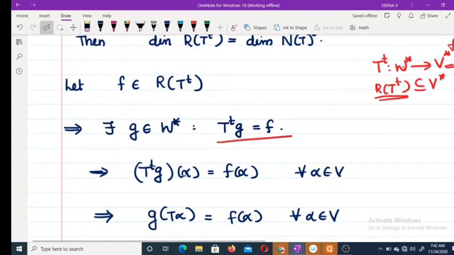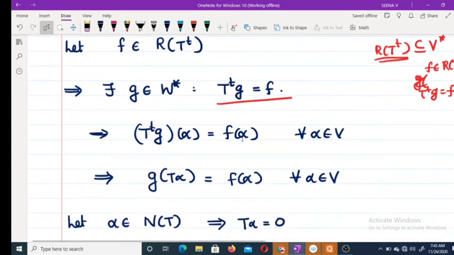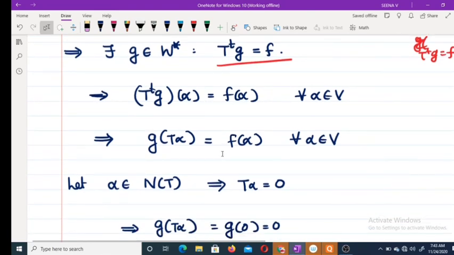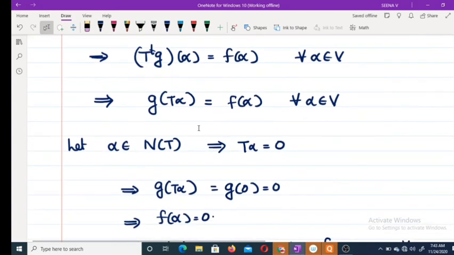F belongs to range of T transpose means there exists a G belonging to W star such that T transpose of G equals F. T transpose G of alpha equals F of alpha for every alpha belonging to V, that is, G of T alpha equals F of alpha for every alpha belonging to V. Now let alpha belong to N of T.